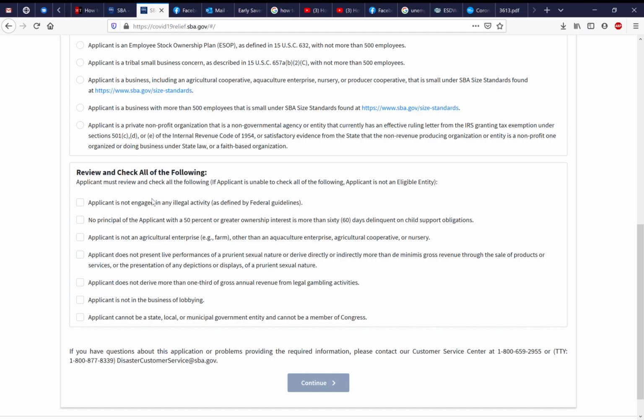So all these boxes need to be checked. If they're not checked, then you're not eligible for this loan/grant. So we're going to check all of these, and please make sure you read through those and check them. And once you do that, you'll see this continue button will highlight like this. So we're going to click on that.